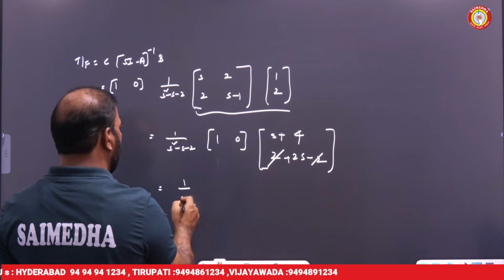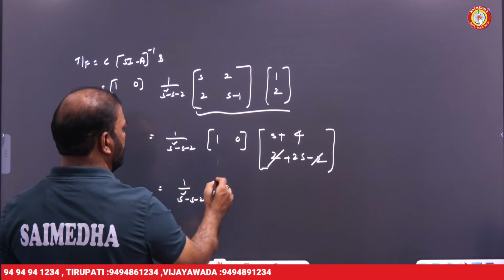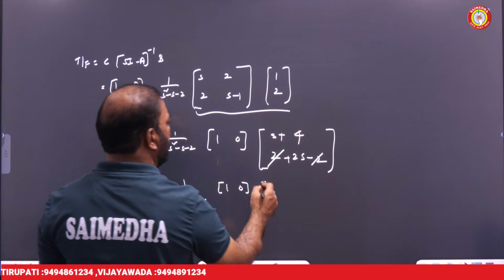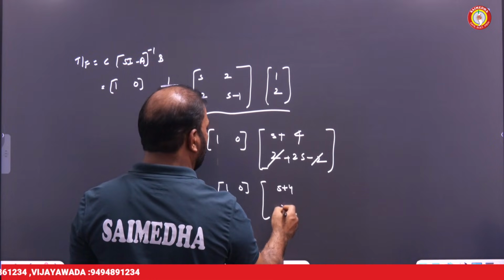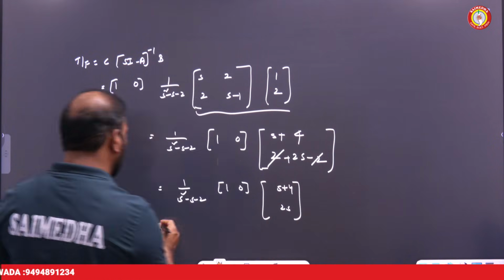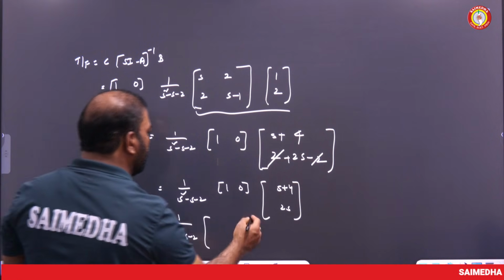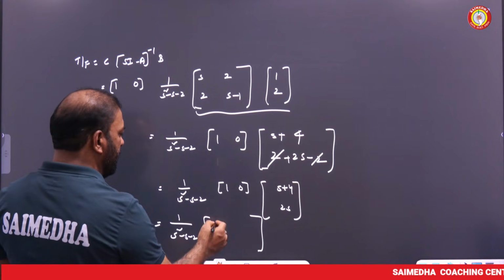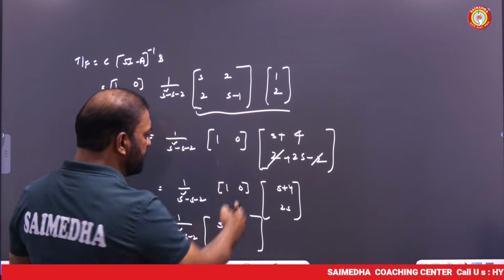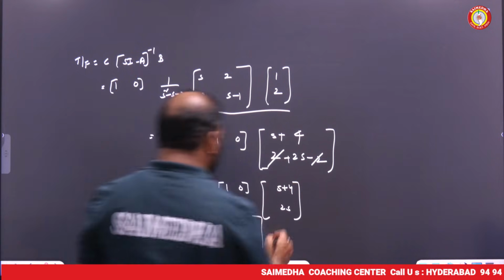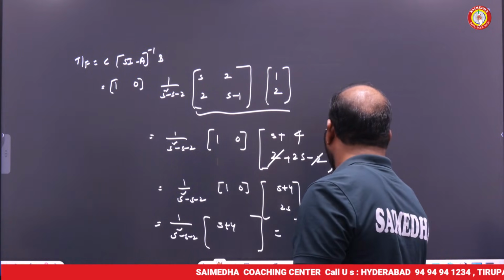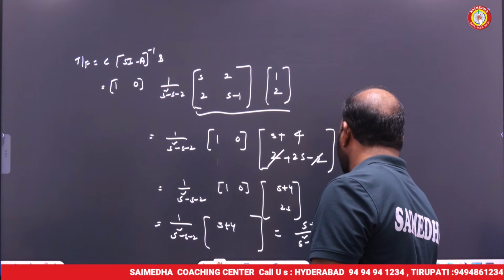So 1 by s square minus s minus 2 into [1 0]. This will be s plus 4 into 2s. So finally, 1 by s square minus s minus 2 into, multiply these two matrices, 1 into s plus 4, s plus 4, 0 into 2 is 0, right? So then what is that here, my friend? s plus 4 by s square minus s minus 2.